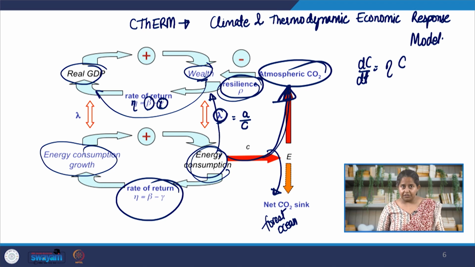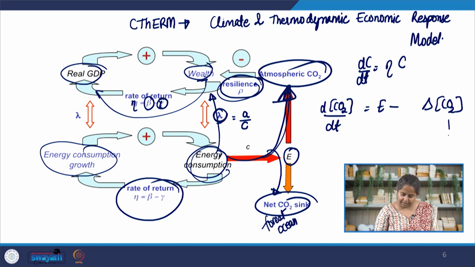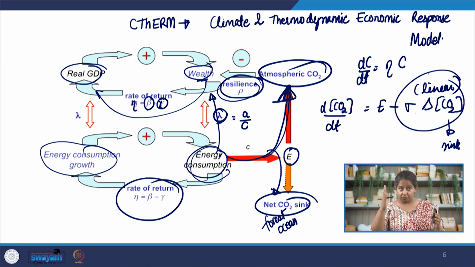Actually, a very gross simplification is done in this model when it comes to modeling the net carbon dioxide sink. The author says the rate at which CO2 is emitted into the atmosphere is equal to net emissions, capital E, minus the rate at which carbon dioxide sinks into the environment, and they are saying this is a linear relationship, so we have a constant here. This is an assumption which is not always true. We still do not understand the carbon sinks completely in our environment. Given the lack of knowledge, this seems reasonable for the time when the paper was written, but again the paper also acknowledges that this is a gross oversimplification.